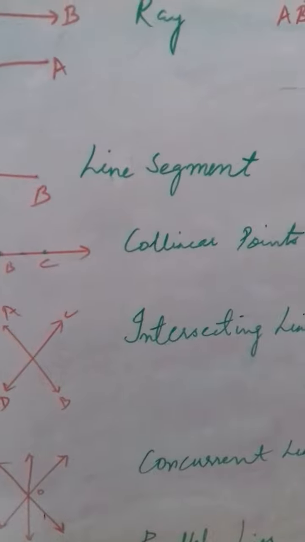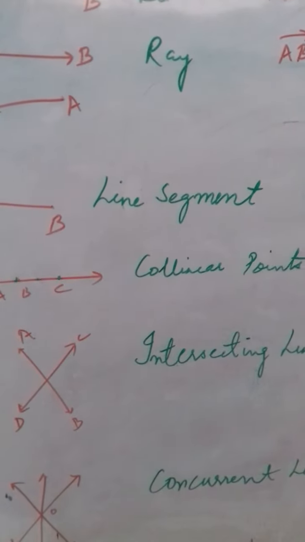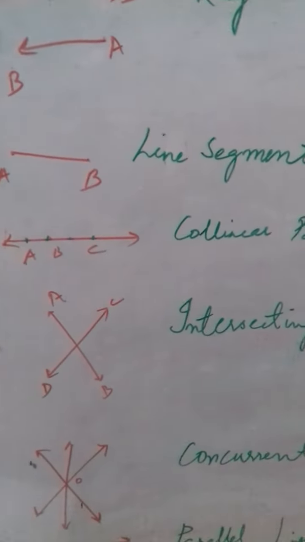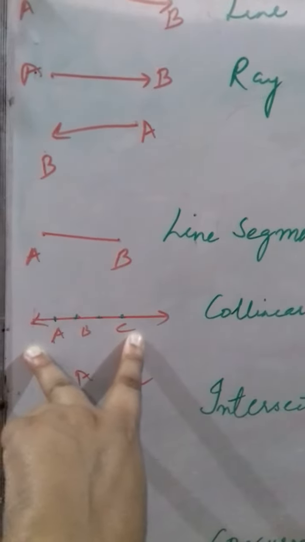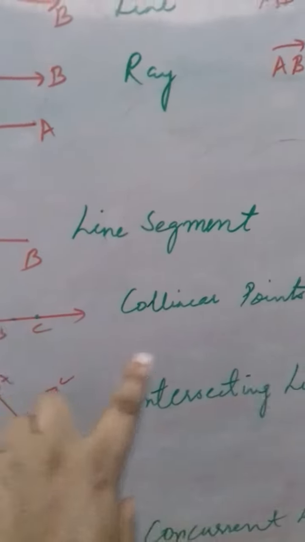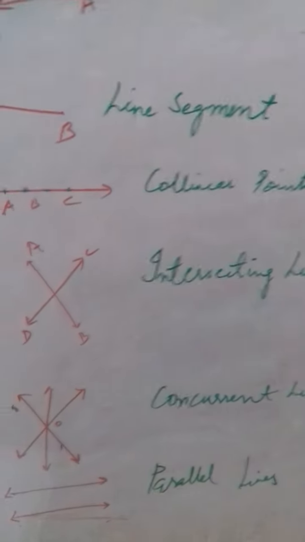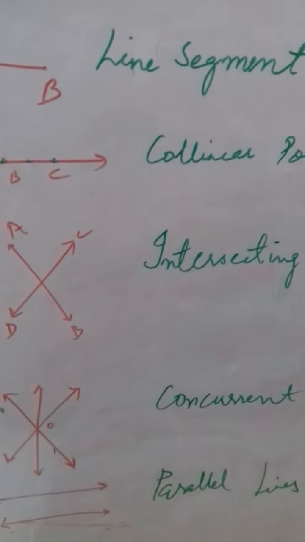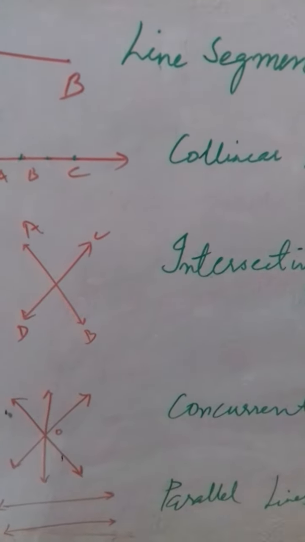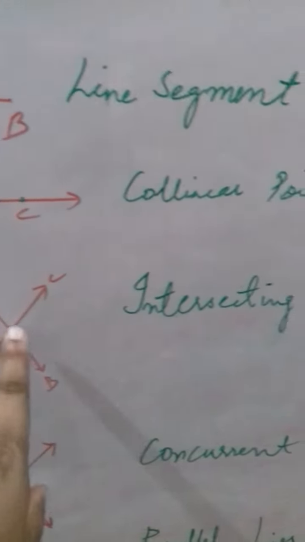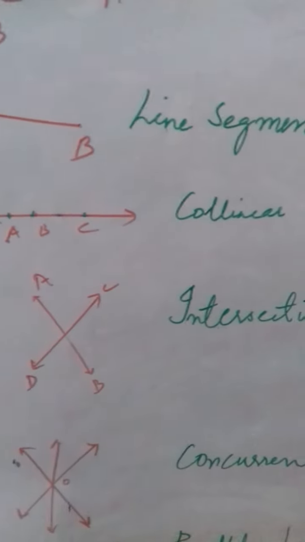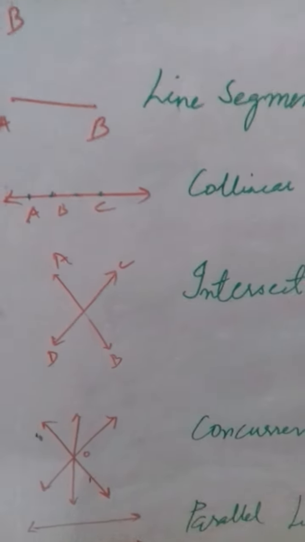Then comes collinear points. If three or more points lie on the same straight line, like all these 3 points A, B, C are lying on this line, they are called collinear points. Then comes intersecting lines. This you have studied already. 2 lines intersecting at one point only. Intersecting means meeting at one point only. They are called intersecting lines.